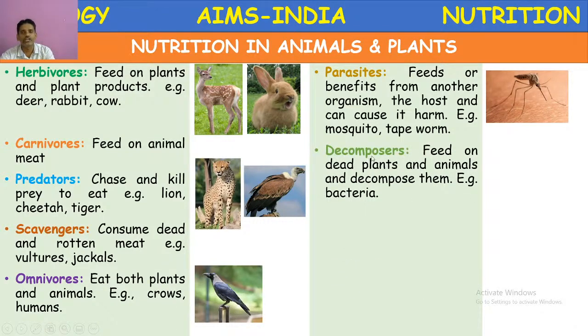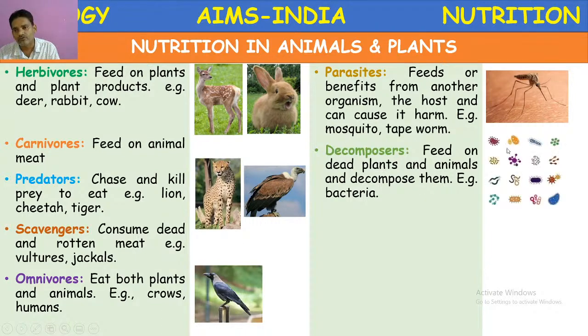Next, decomposers. The decomposers are those organisms which feed on dead plants and animals and decompose them. For example, bacteria, fungi. So here different types of bacteria are given. Some bacteria are decomposers.